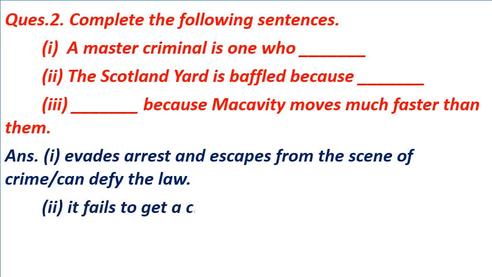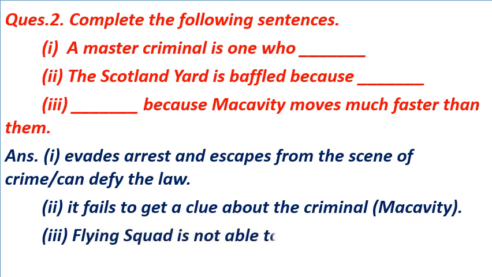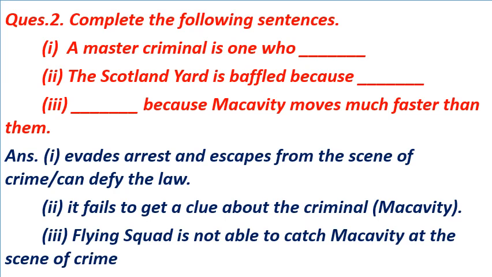The answer of the second part is the Scotland Yard is baffled because it fails to get a clue about the criminal, that is Macavity. The answer of the third part is flying squad is not able to catch Macavity at the scene of crime because Macavity moves much faster than them.